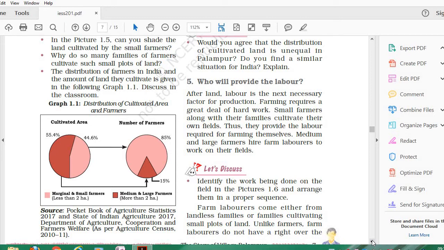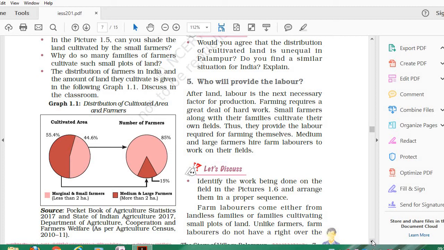That means it's an unequal or uneven distribution of cultivated land amongst the medium and large farmers and the marginal and small farmers. So automatically, after crop production takes place, rich farmers must be having a surplus. Surplus means excess after their consumption. They must be having lots of crop so that they can sell it. If they sell it in the market, automatically they create more capital, more money, and with that money they can buy tractors and threshers, and in the next year they will need fewer laborers.